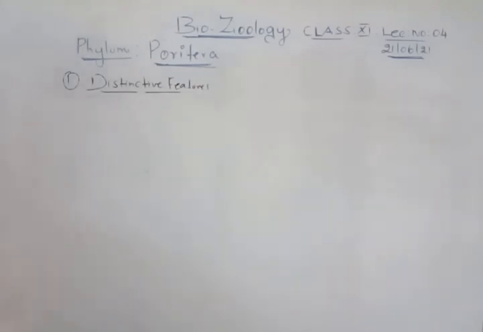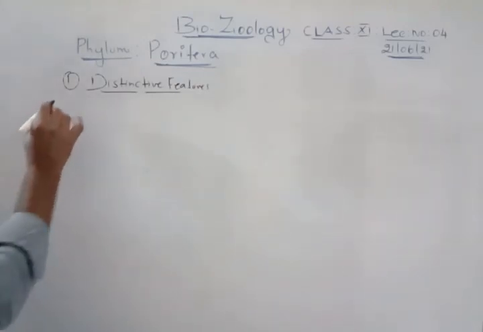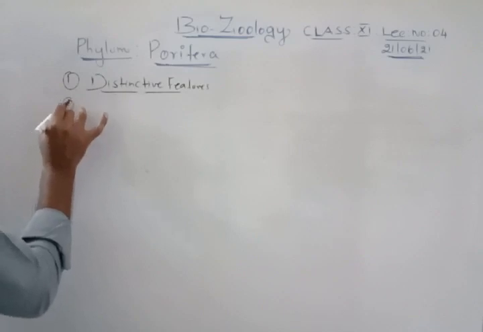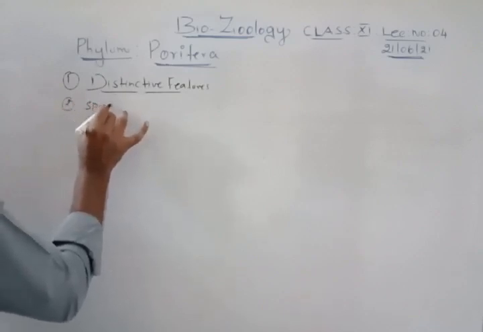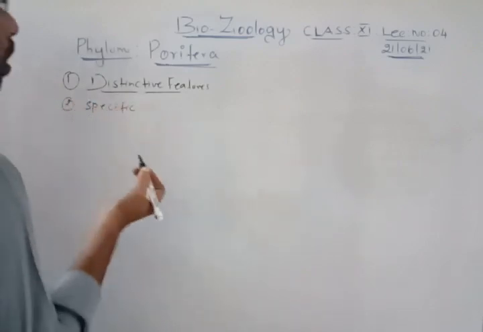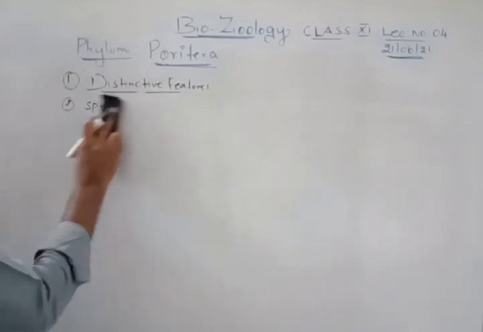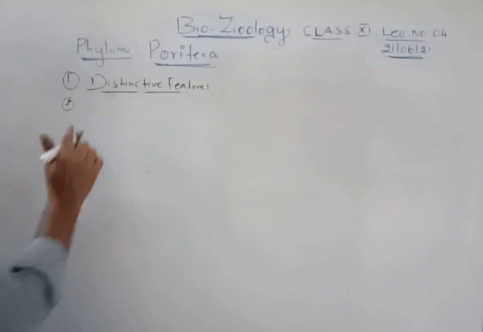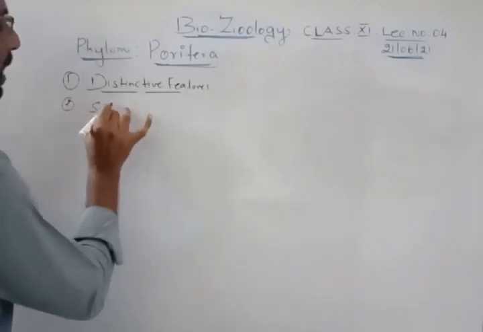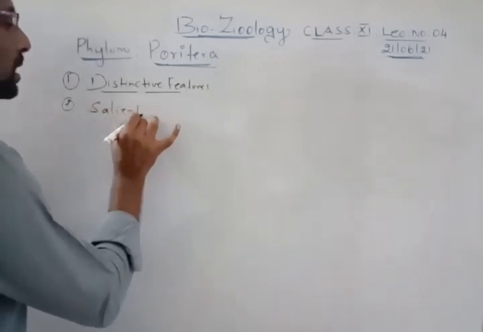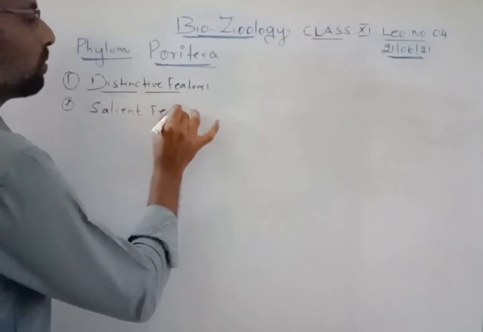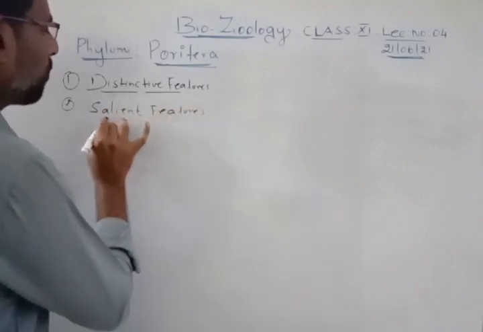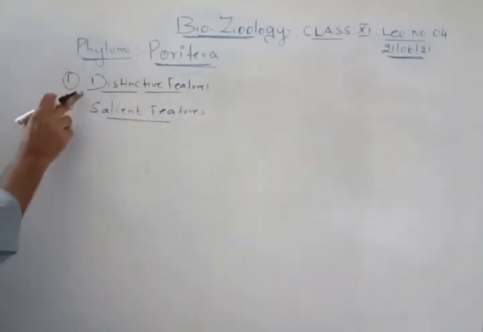The second one that we will discuss here is the salient features or the general characteristics. Distinctive features can also be called specific features.